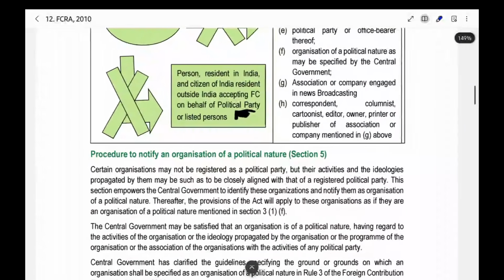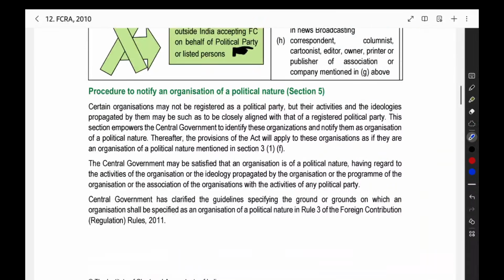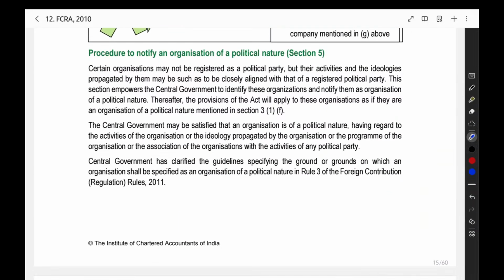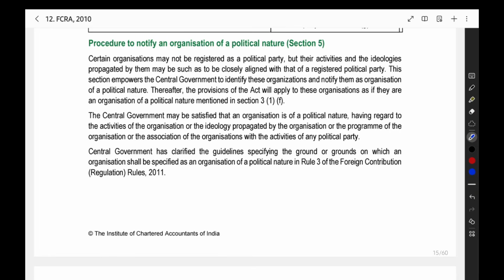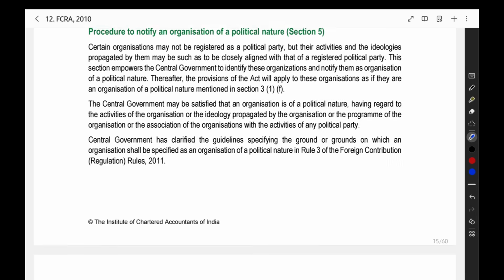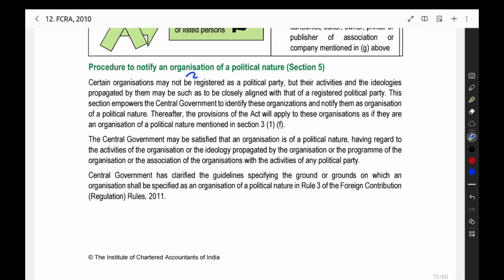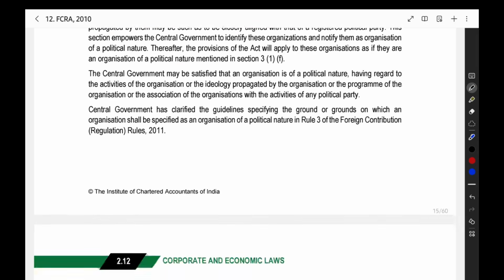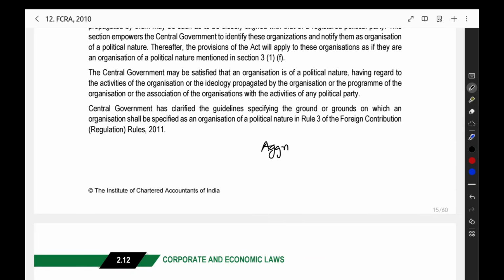Now, how will we decide whether the organization is an organization of political nature or not? That will be decided by the central government. The central government will see the activities of your party, the ideology of the organization, everything. After that, they will decide whether it is an organization of a political nature or not. They will pass an order saying so. If the order says that you are an organization of political nature, or says otherwise, and you have a grievance with the order, you are aggrieved by the order under this section.